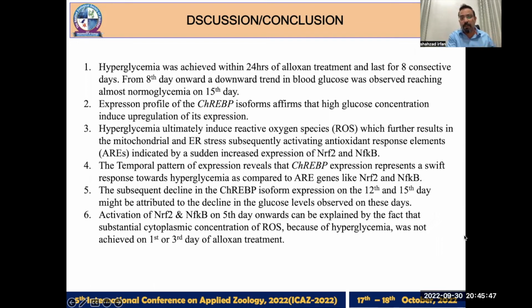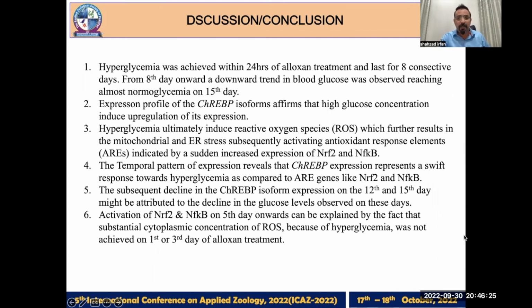So the mitochondrial and ER stress will eventually activate the antioxidant response elements. This is indicated by the sudden increased expression of NRF2 and NFKB. The temporal pattern of expression reveals that the CREB expression represents a swift response towards hyperglycemia as compared to antioxidant response genes like NRF2 and NFKB.